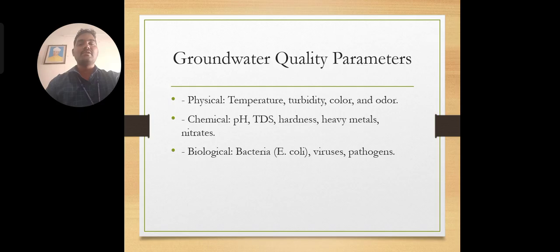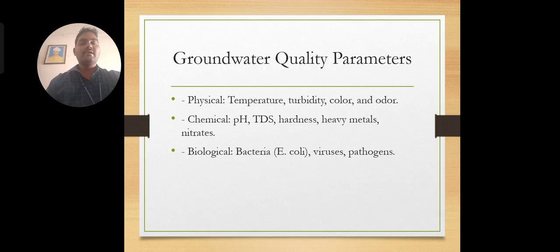TDS means total dissolved solids. The groundwater's content has the salt content, the TDS are present, and hardness is there. There will be two types of hardness, magnesium and calcium chloride hardness. Likewise heavy metals are also present, and we also get contamination, and then nitrates are also present. Apart from these, there may be fluoride content.